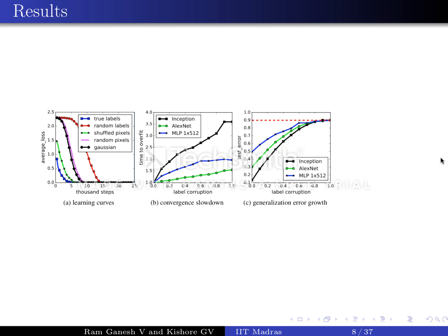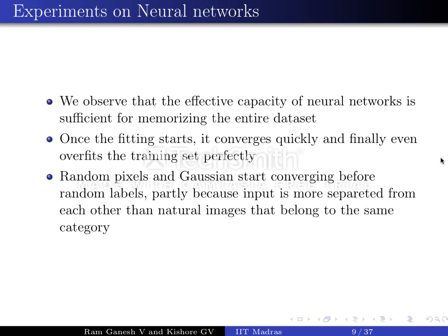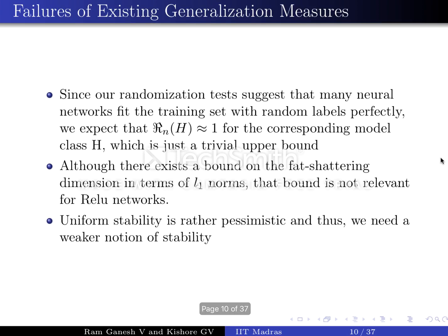These graphs basically give you an idea about how powerful the capacity of a neural network is. Since our randomization test suggests that many neural networks fit the training set with random labels perfectly, we would expect the Rademacher complexity to be around 1 for the corresponding model class, which is, as you can see, a trivial upper bound. Coming to VC dimension, even though there exists a bound in terms of L1 norms, that bound isn't really relevant to networks. Also, uniform stability is rather pessimistic, so we need a weaker notion.